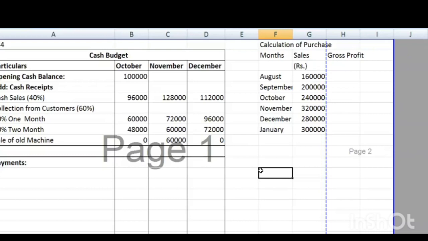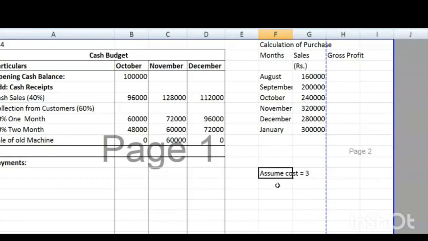Okay, so let's assume cost is equal to 3. It is not necessary that you have to assume 100.